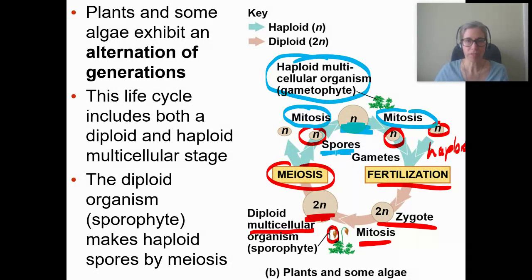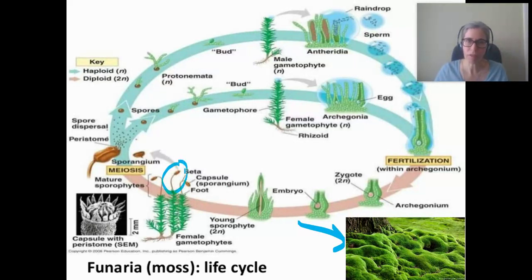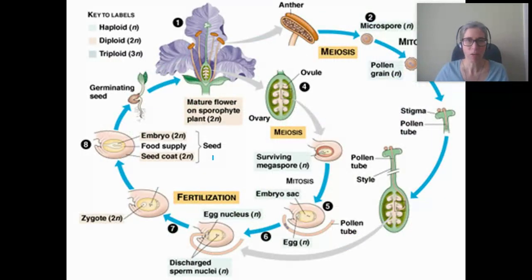Spores can have different definitions. Here we're going to call a spore a haploid cell that doesn't do fertilization right away. And so here's moss, mainly haploid. The only diploid part in them is the little red stalk that comes up. If you look really closely at moss, you can see that. That's their diploid stage.